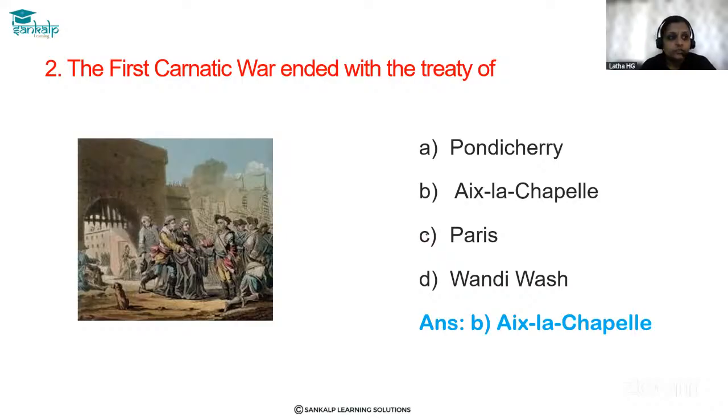The French had captured Madras, but according to Aix-la-Chapelle, they handed over the provinces captured by them and returned them to the British. The first Carnatic War ended in the year 1748.